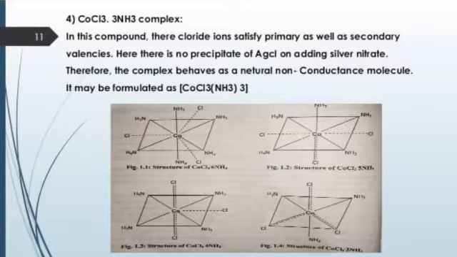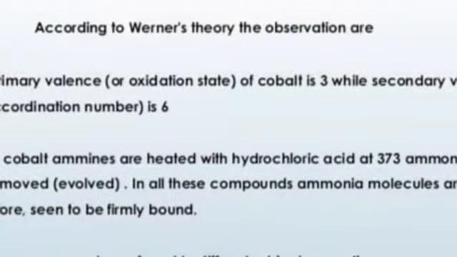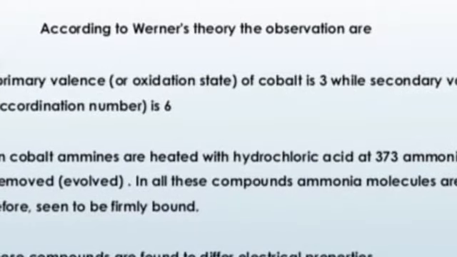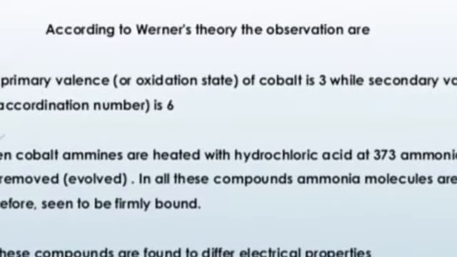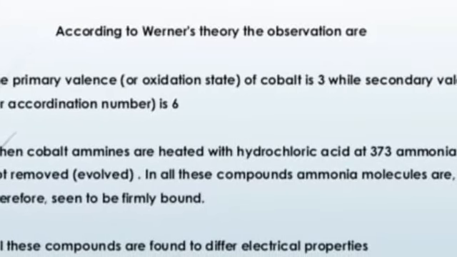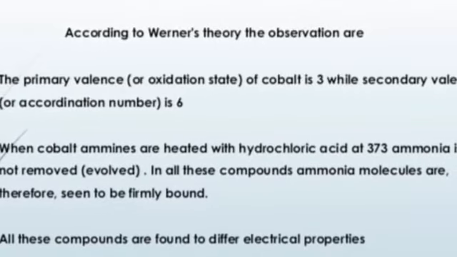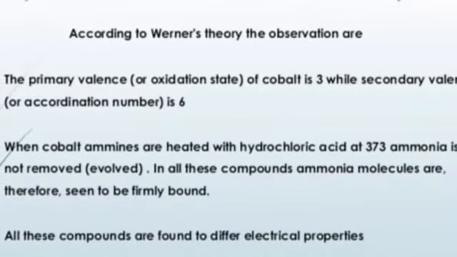On the basis of these 4 complexes, Werner put forth all these observations. Now in the next slide, we will talk about the experimental observations of Werner theory. According to Werner theory, the observations are: firstly, we will see the primary valency of cobalt is 3 while secondary valency is 6. In the next point,